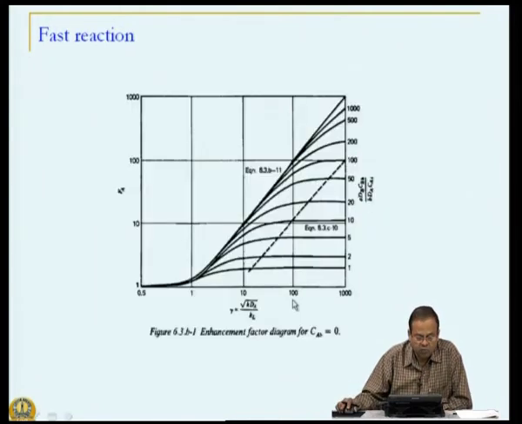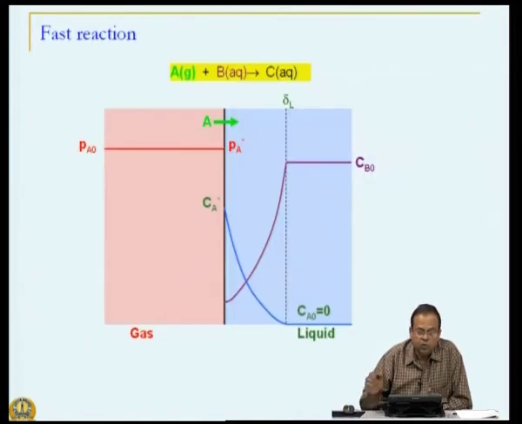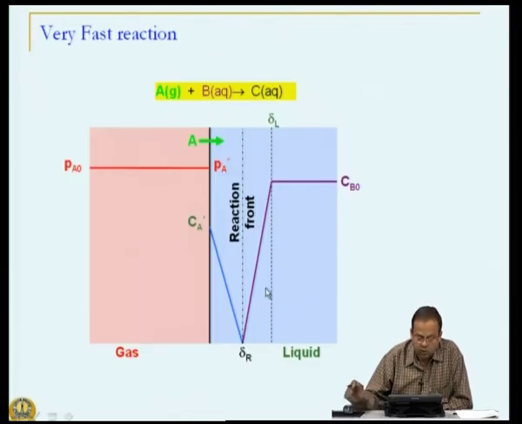If we make this reaction very fast, then, if we look at this particular case, A will get depleted even earlier and earlier, and there will actually be two fronts, where on one side A is getting depleted, on the other side B is getting depleted, and the reaction is so fast that as soon as A and B come into contact with each other, these species will react, leading to concentrations of A and B close to 0 at some location delta R.